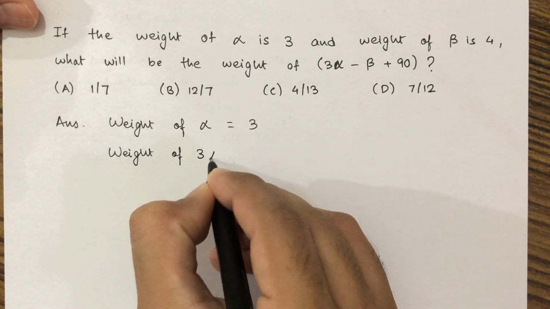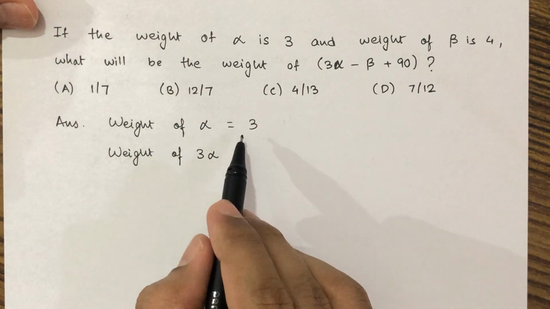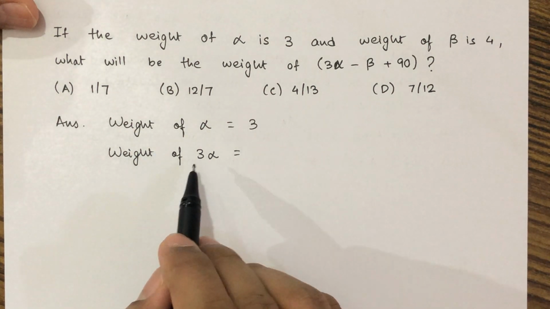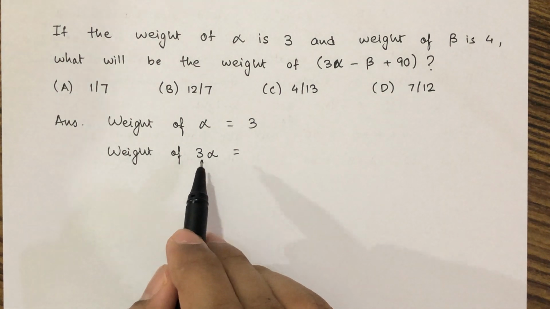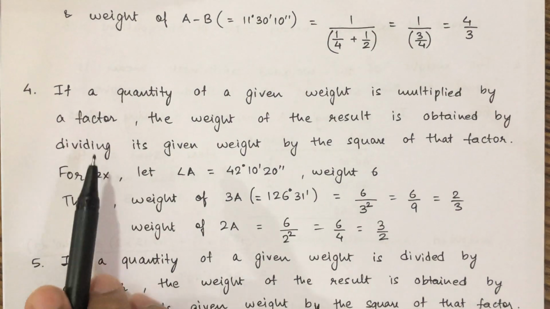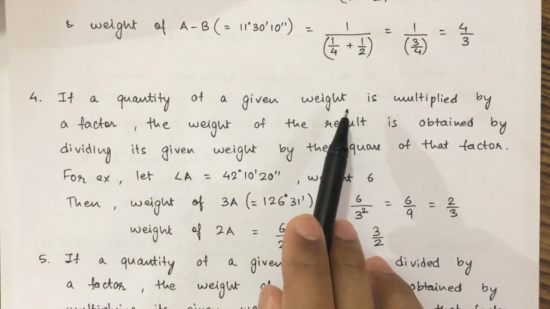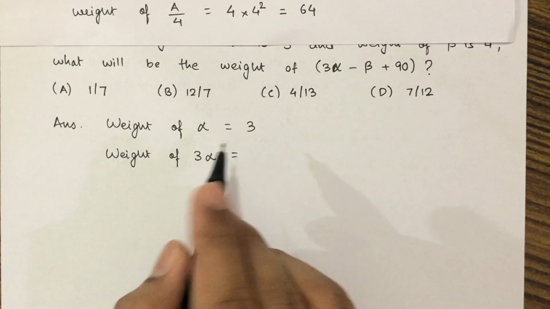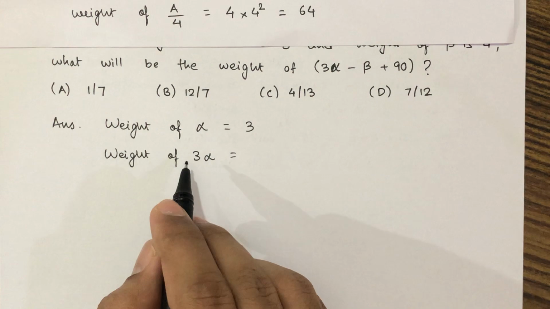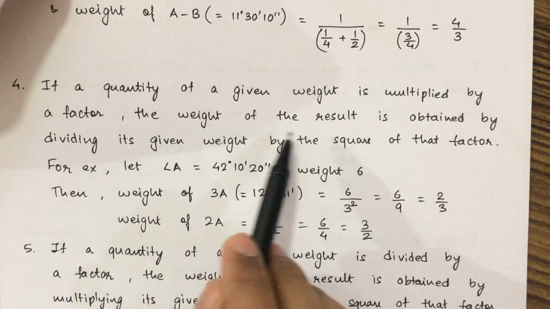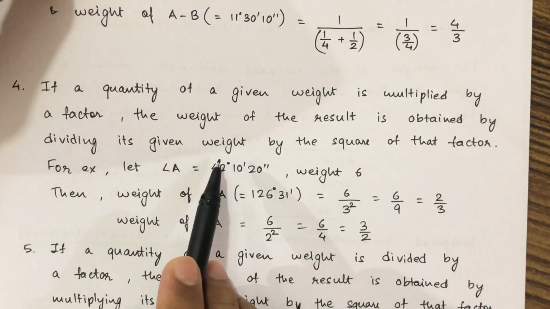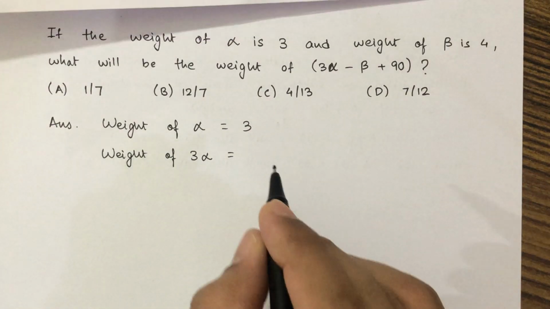3 alpha. Now this weight of alpha is being multiplied by a factor. So which law will we have to apply? We will have to apply law number 4. If a quantity of a given weight is multiplied by a factor, already it was alpha equal to 3, so weight of 3 alpha, the weight of the result is obtained by dividing its given weight by the square of that factor.